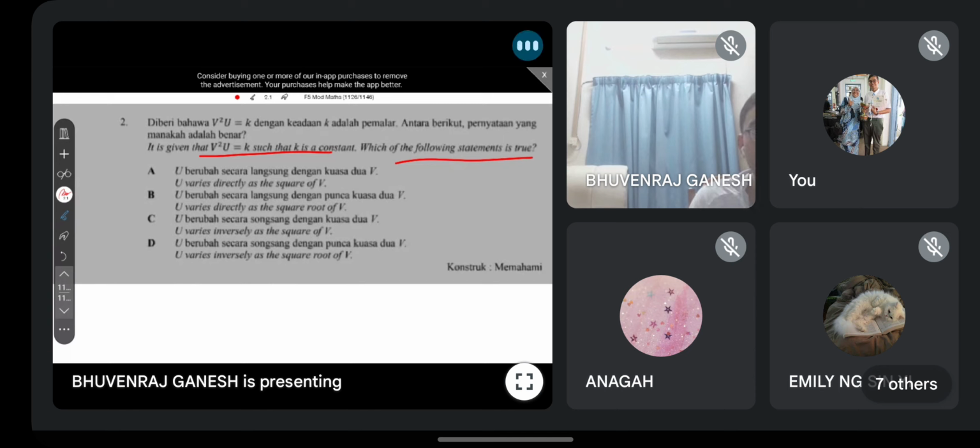Okay, anyone got the answer? Siapa dah dapat jawapan? Number 2. Okay, some more. The rest. Come on, don't shy to try. Cuba saja, jangan risau. Okay, some more.